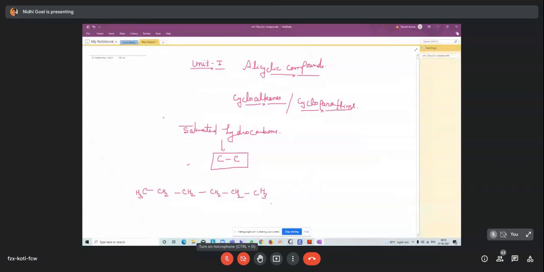In cyclic compounds, the two ends of the chain come together and one hydrogen from each end is removed, so a cycloalkane is formed, a cyclic ring.